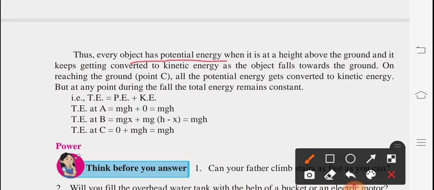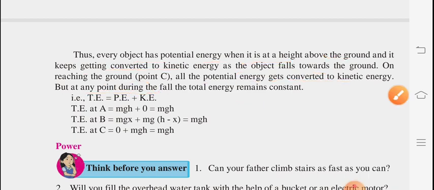every object has potential energy when it is at a height above the ground, and it keeps getting converted to kinetic energy as the object falls towards the ground. On reaching the ground at point C, all the potential energy gets converted to kinetic energy. But at any point during the fall, the total energy remains constant. Due to the expressions we have seen, total energy at every point is mgh. So we can say total energy at every point remains constant, and whatever the potential energy is, that is going to get converted into kinetic energy.